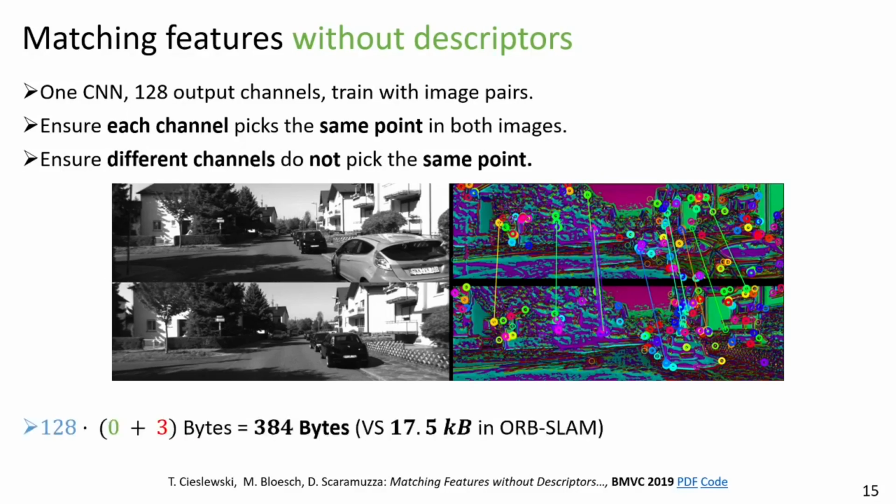Let's take a look now at the representation size. We have 128 extracted feature points. We only need to transmit the location of that point in the image, which gives us 384 bytes representation size. Compare that to 17.5 thousand bytes in ORB-SLAM.